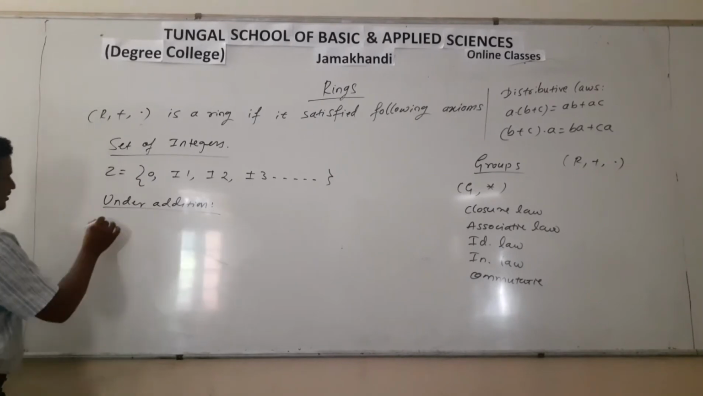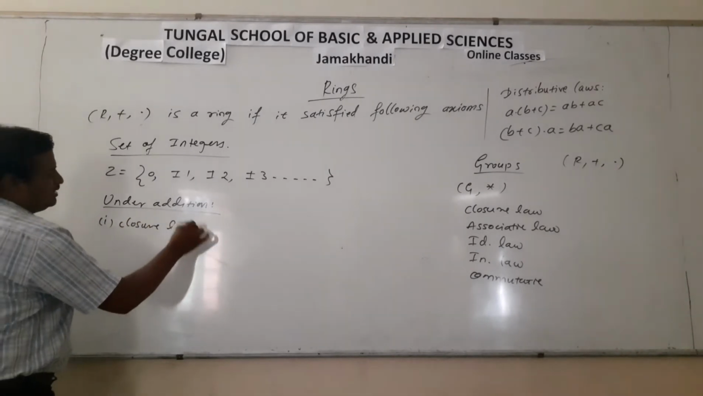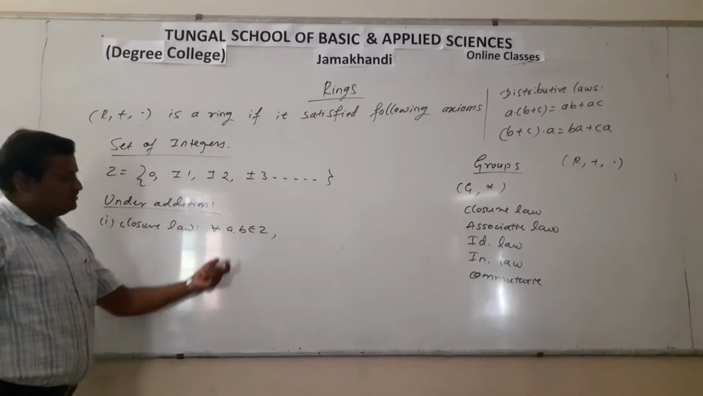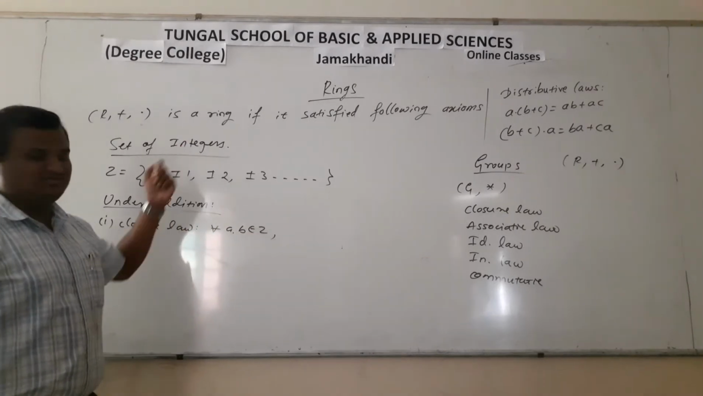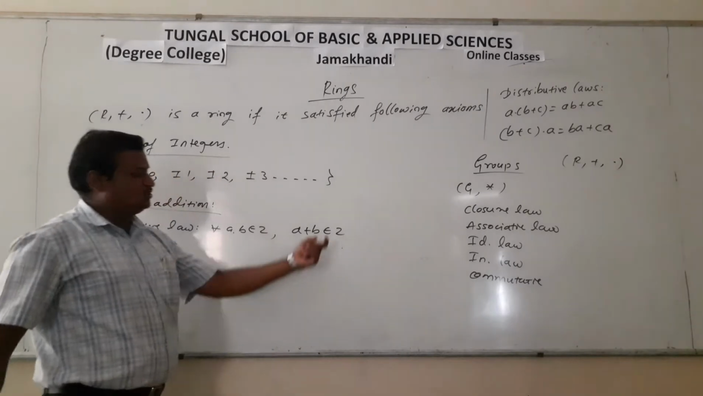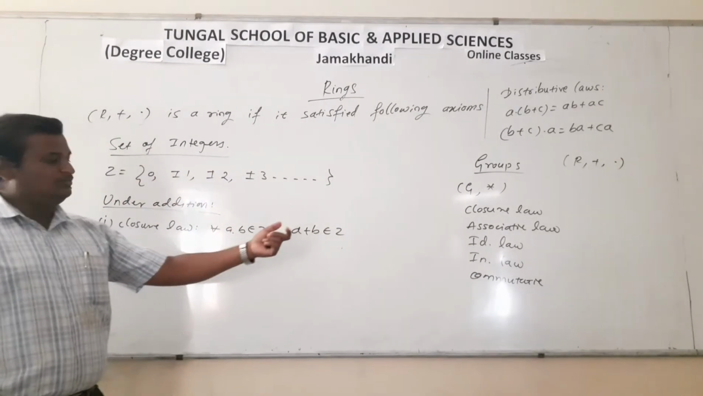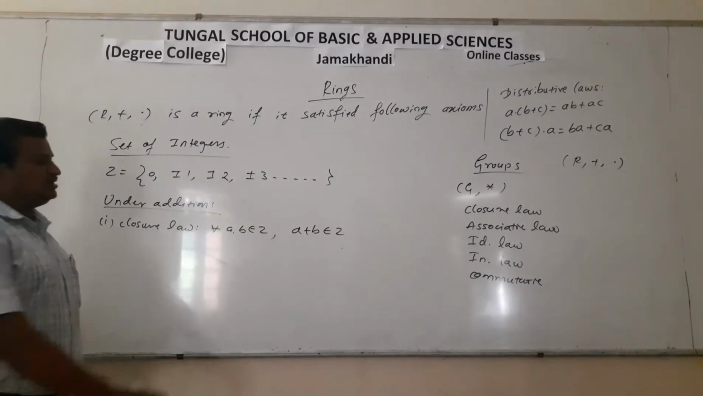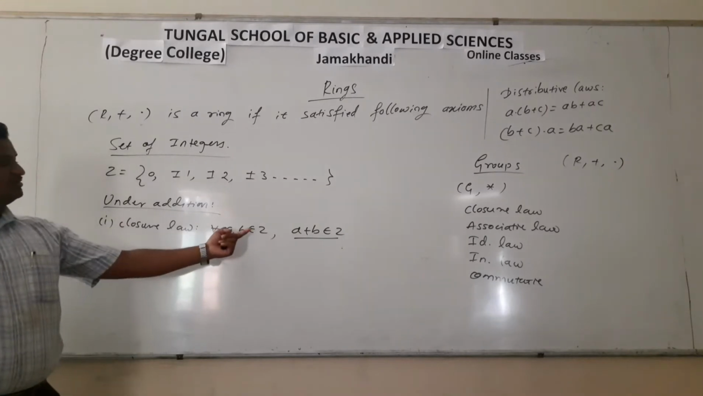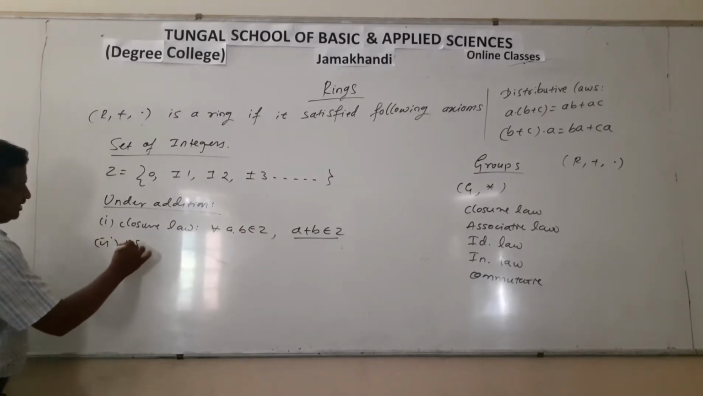Under addition, the first one is closure law. That is, for all a, b belongs to Z. If you consider any two elements of Z, then their addition must belong to Z. We know that if we add any two integers, that will give one more integer. Therefore a plus b belongs to Z, so the set Z is closed under addition. And the second one is associative law.